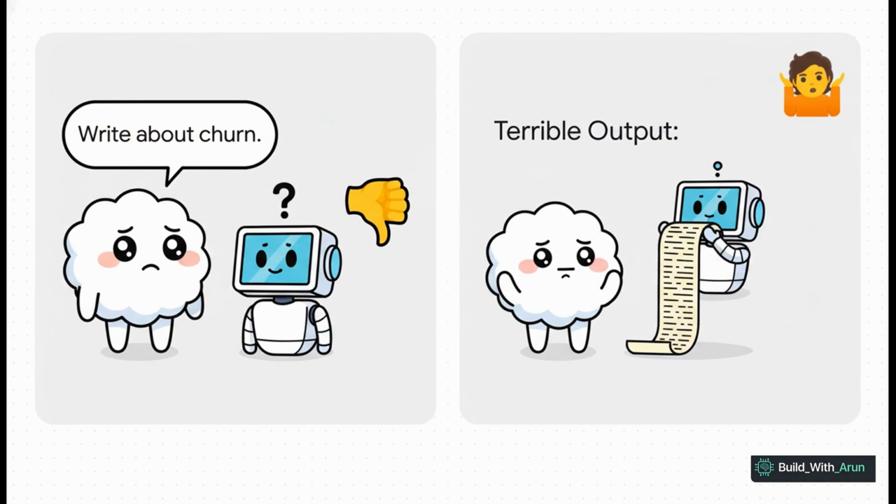I mean, look at this. You ask something vague, like write about churn, and you get back this dry textbook definition. Sure, it's technically correct, but what are you going to do with that? It doesn't help you write a report. It doesn't help you analyze a trend. For any real-world job, it's completely useless. This is exactly the kind of thing we're going to fix today.